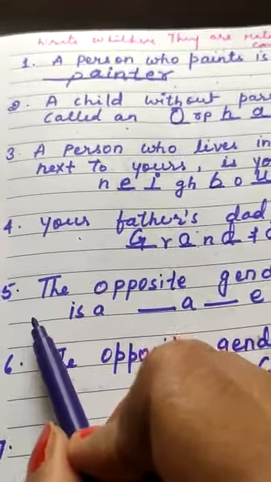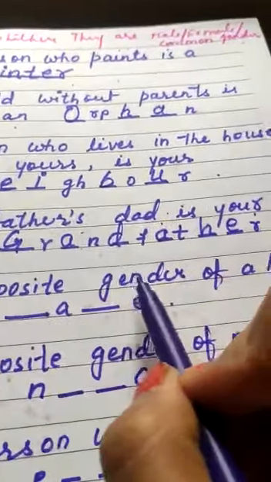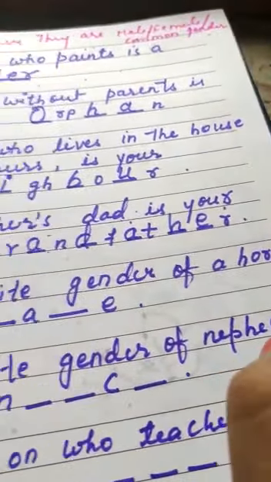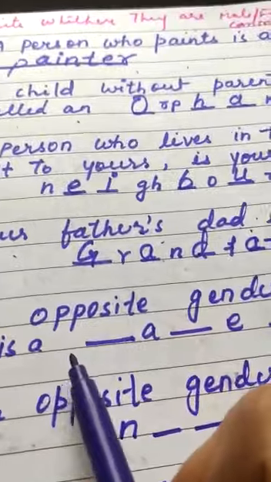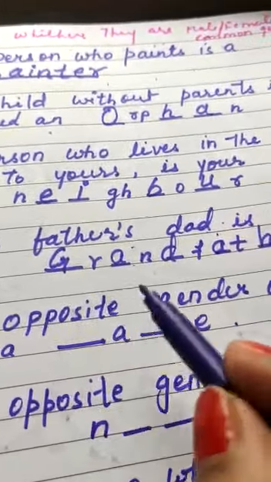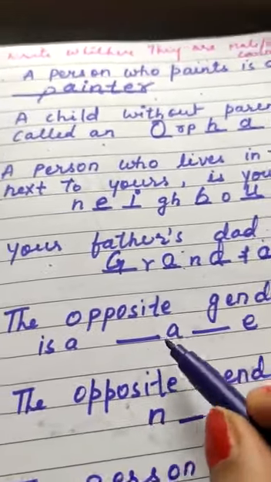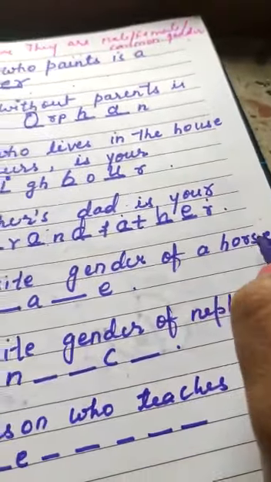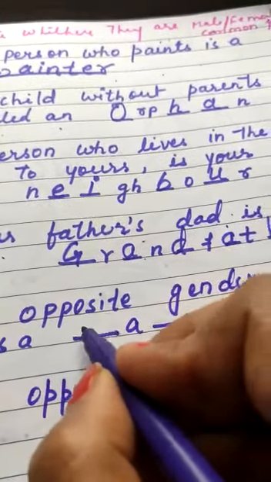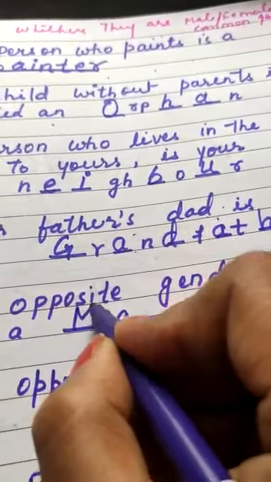Now the fifth one: the opposite gender of a horse is a... You already learned this in the previous match the following exercise also. The opposite gender of horse, what do we call? It's mare.